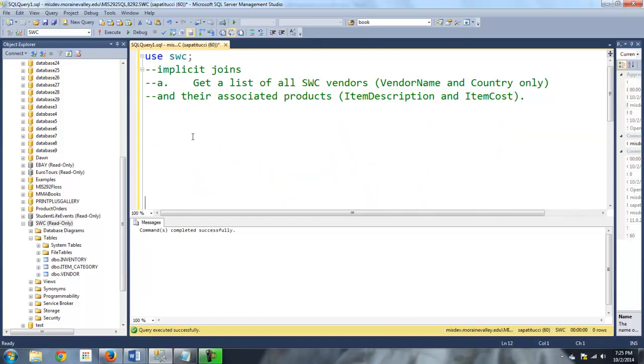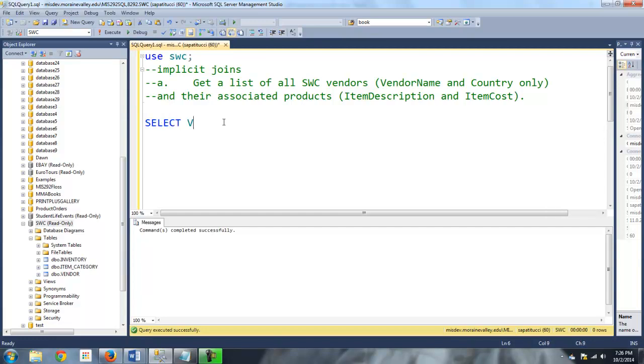Looking at letter A, it says get a list of all SWC vendors, vendor name and country only, and their associated products. So we're told to pull 2 columns from the vendor table and 2 columns, the description and the cost, from the inventory table. Pulling from 2 tables, that's a join. So I'm going to use an implicit join here and dive right in.